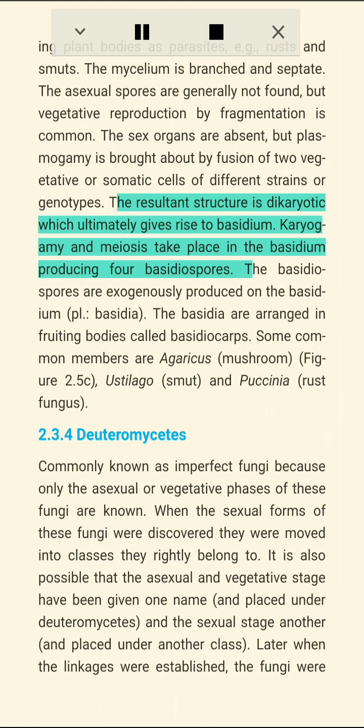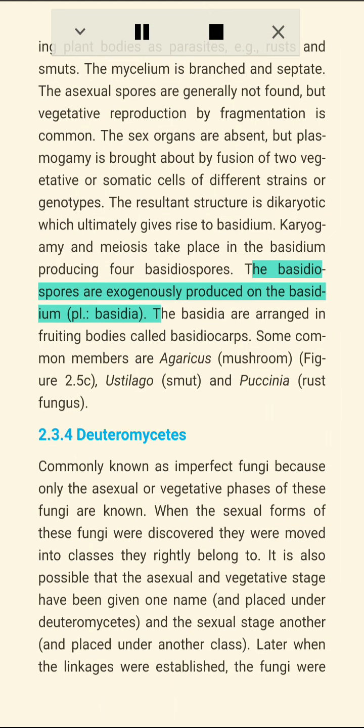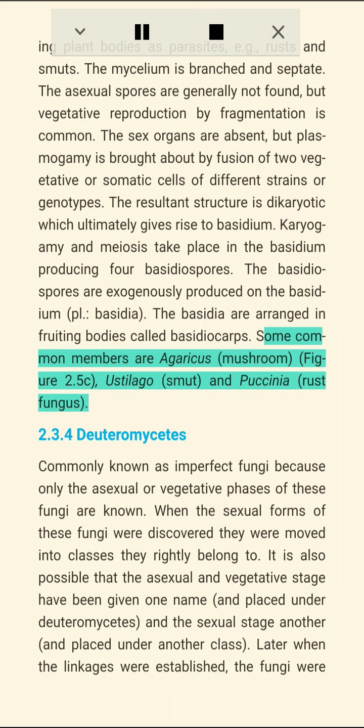The resultant structure is dikaryotic, which ultimately gives rise to basidium. Karyogamy and meiosis take place in the basidium, producing four basidiospores. The basidiospores are exogenously produced on the basidium (pl. basidia). The basidia are arranged in fruiting bodies called basidiocarps. Some common members are Agaricus (mushroom, Figure 2.5c), Ustilago (smut) and Puccinia (rust fungus).